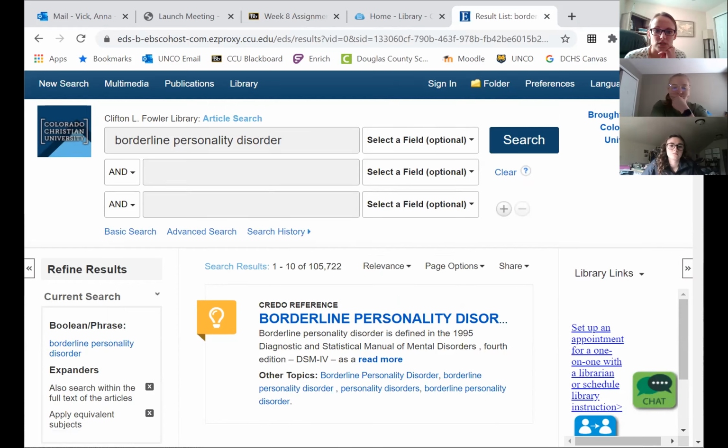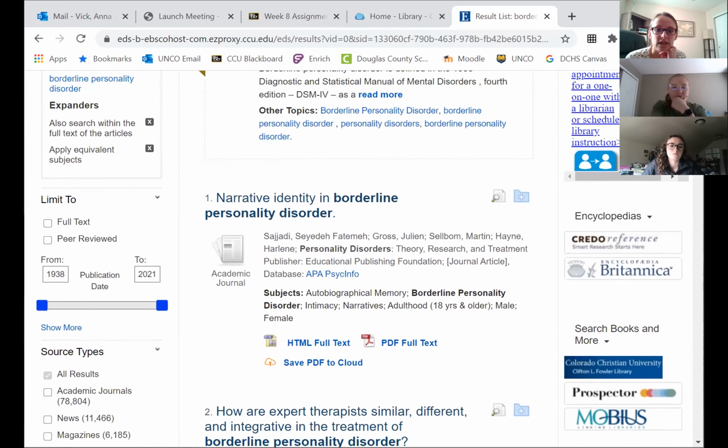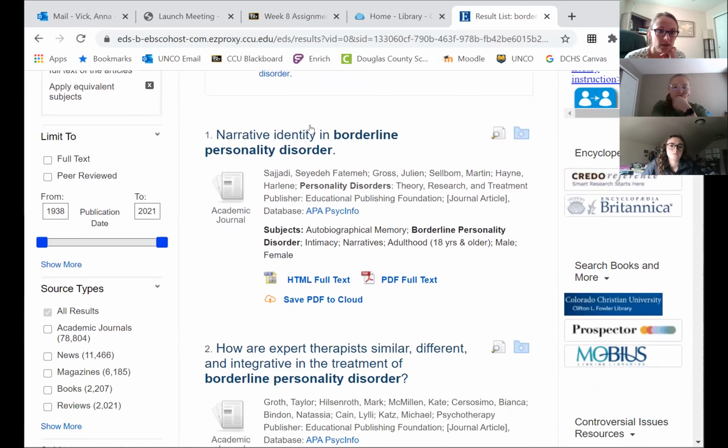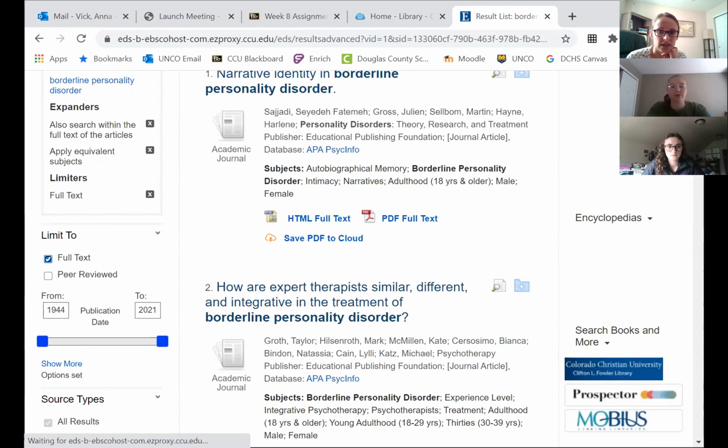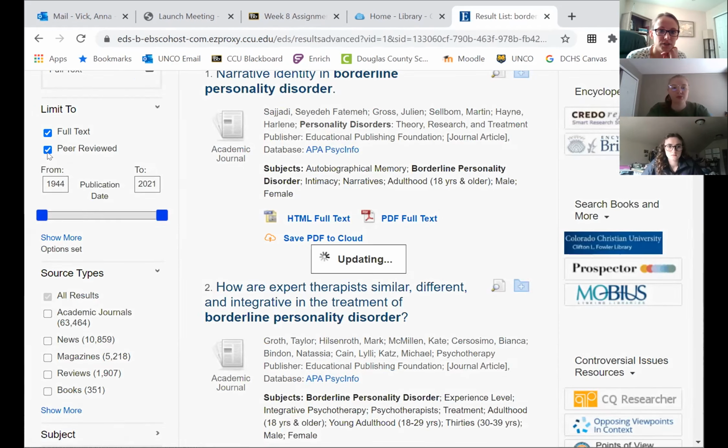And this is the most important part, because this will weed things out for you, okay? Here on the left-hand side, and this is what I was talking about in the announcement, click full text. It'll take a minute, and click peer reviewed.